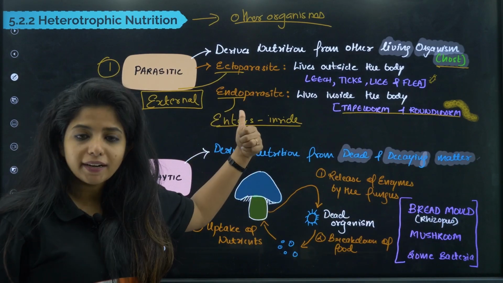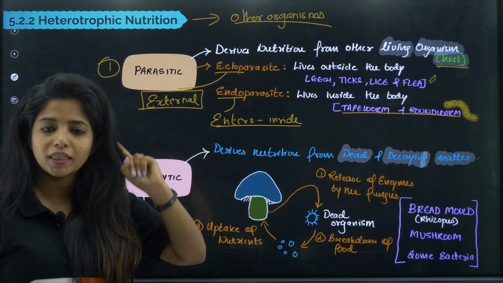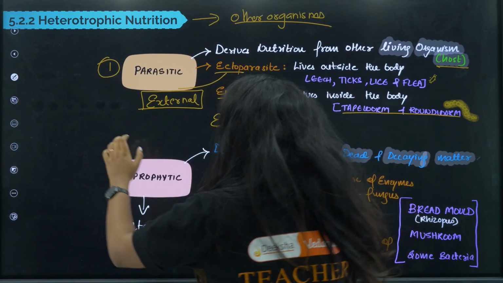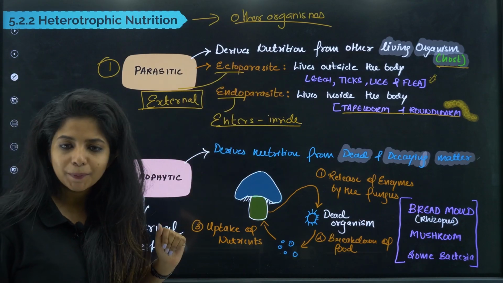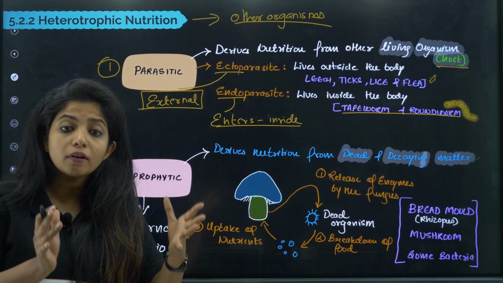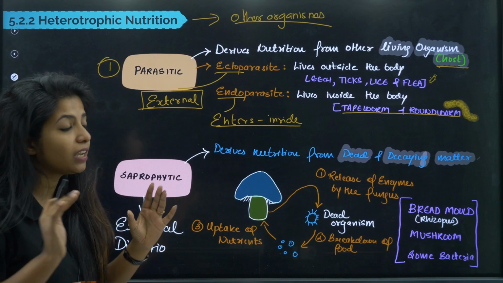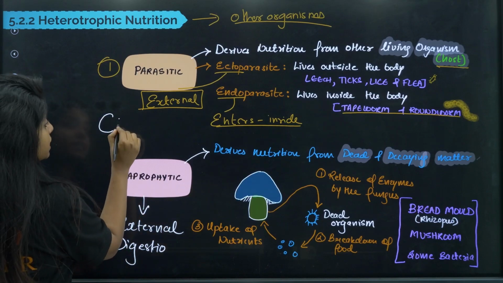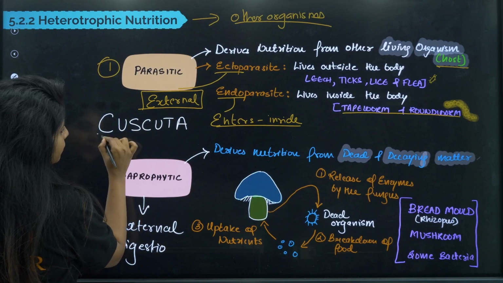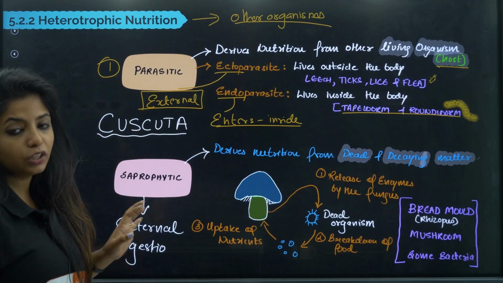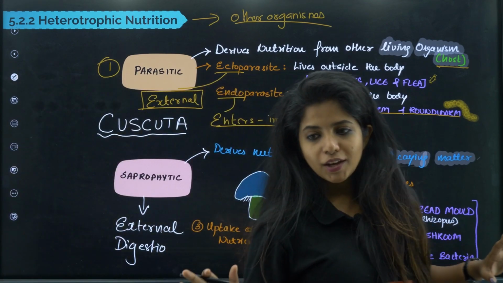Now when you talk about parasites, there is one more very important thing. Have you heard about plant parasites? So this is all about human beings, animals and stuff like that. But what about plants? Do they also have parasites, my dear children? Yes, they definitely have a parasite, and this parasite is very famous. It is known as Cuscuta. It is not at all cute, okay? You can remember it like that, Cuscuta.